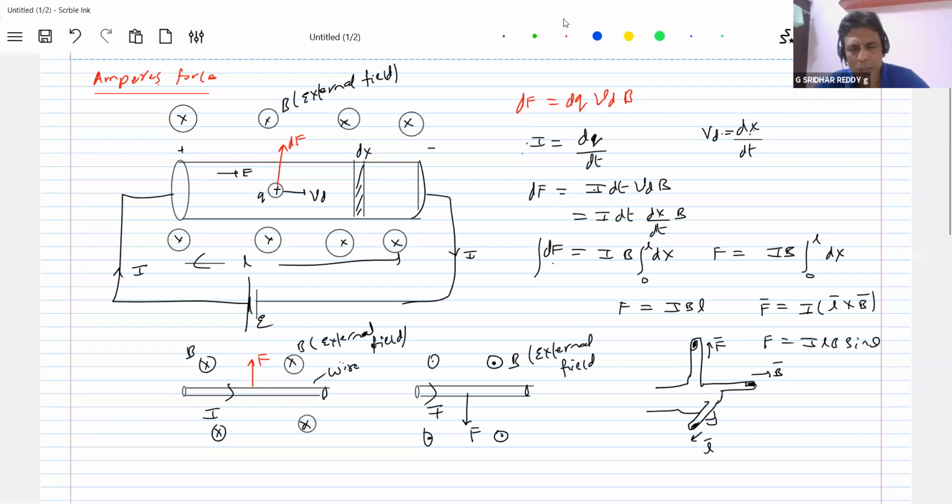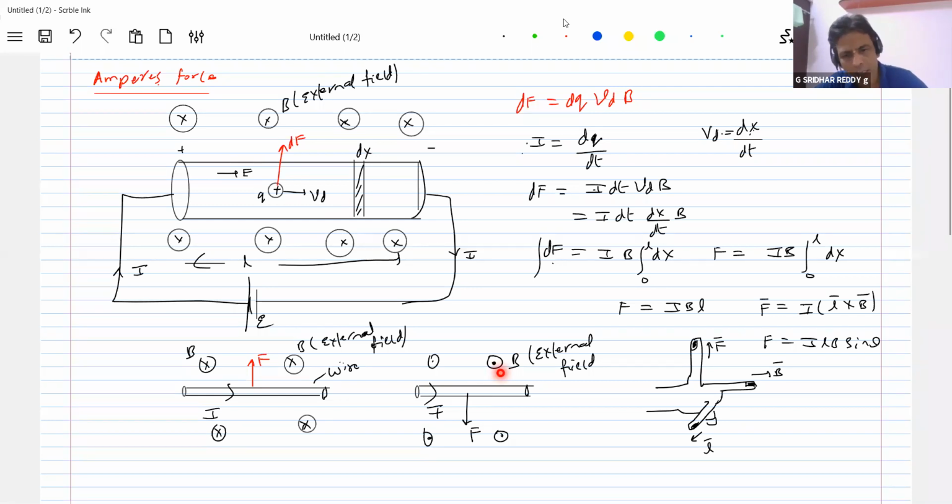Now you may ask where you are showing this F, because the charges are present everywhere here, no? And what is this F? The total force exerted by the field on the current carrying wire. And here, I'm showing it will act through the center of mass. It will pass through the center of mass.